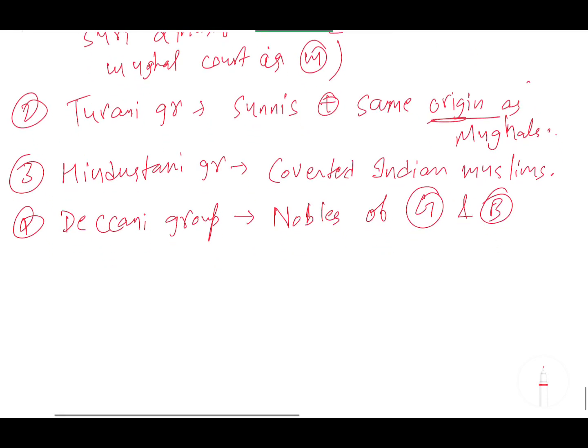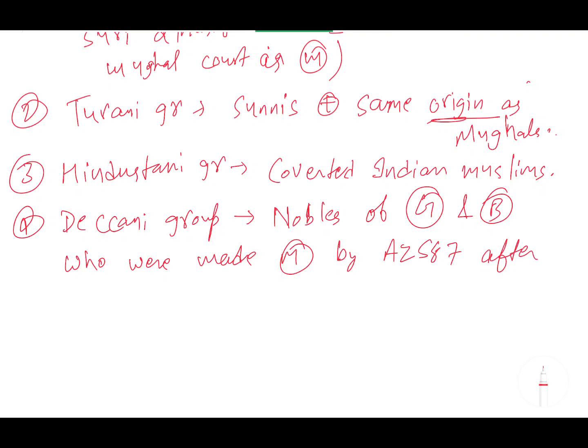Golconda and Bijapur, who were made Mansabdar by Aurangzeb after defeating their respective territories. Defeating Golconda in 1687 and Bijapur in 1685.